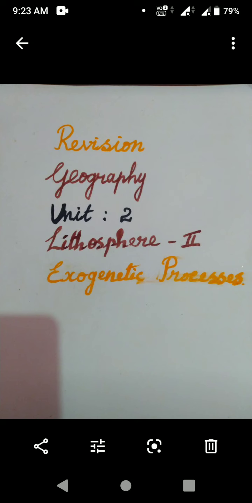Next, the process of the leveling up of land by means of natural agent. That is gradation. Okay. Third one, dash is seen in the lower course of the river. Already for the exam also they ask, isn't it? Delta. Dash is seen in the lower course of the river. That is delta.